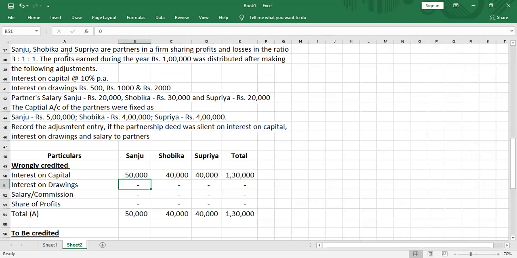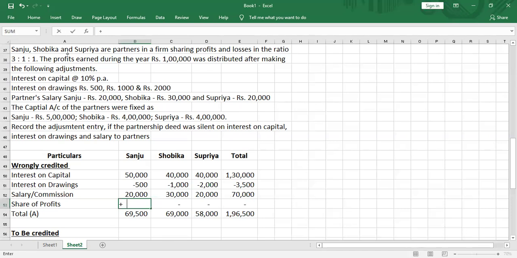All right. Interest on drawings also should not have been charged because the partnership deed is silent, but they have charged. So we'll set that off: minus 500, minus 1,000, minus 2,000. As I reminded you earlier, interest on drawings is usually debited, so it is written as a negative number because we're writing what was credited. Salary will be 20,000, 30,000 and 20,000.